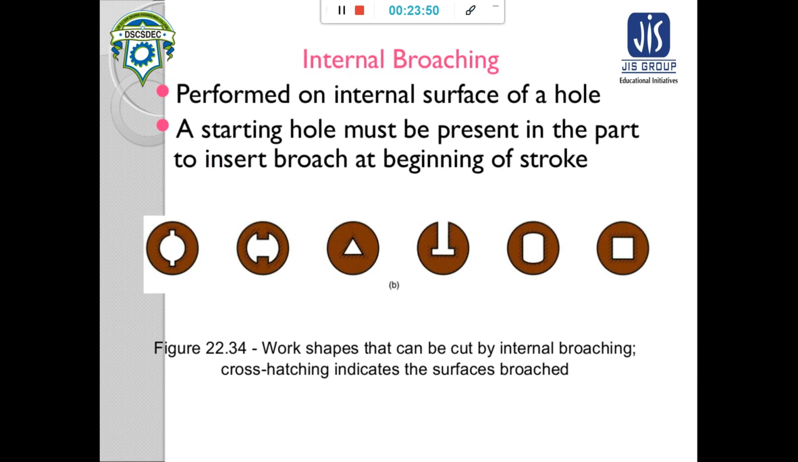Now, internal broaching can also be performed on the internal surfaces of a hole. A starting hole must be present in the part, so that in that starting hole the broach can be initiated. So these are the parts that can be cut by internal broaching. Now this part where the cross edge is there, this surface has been broached by using an internal broaching tool.